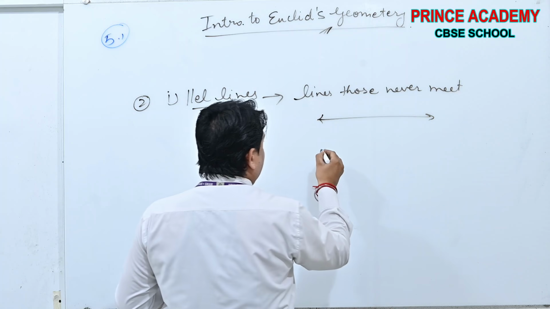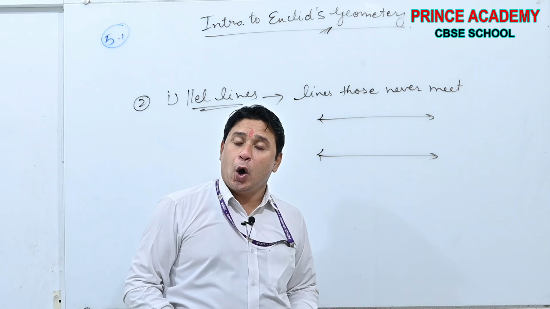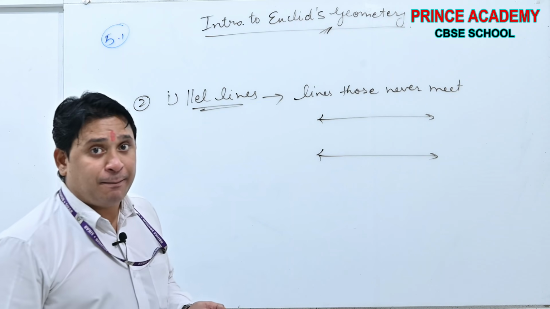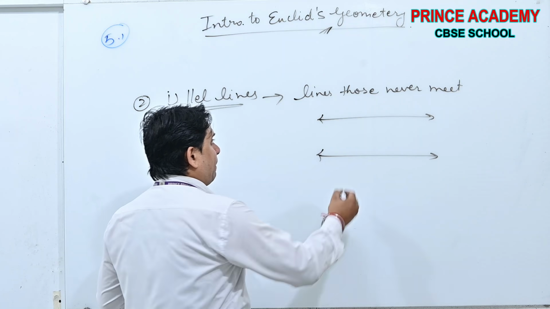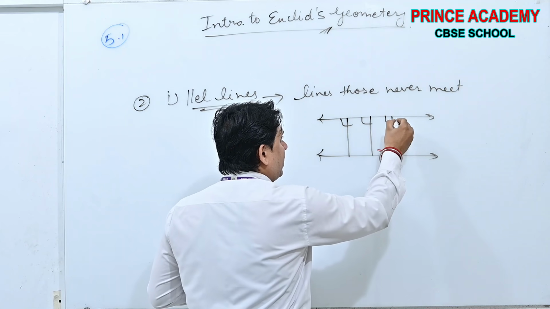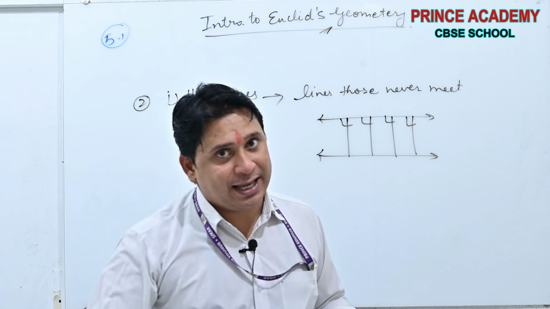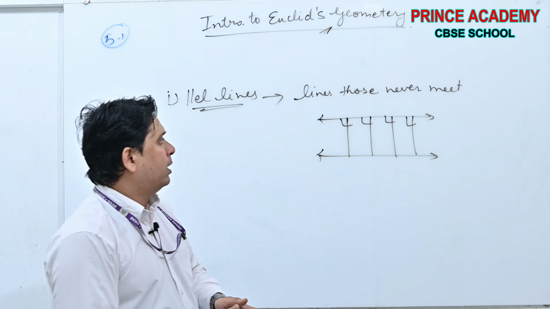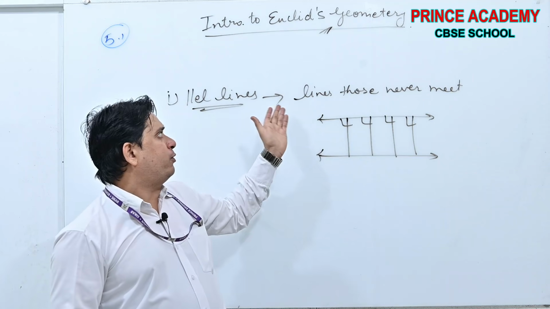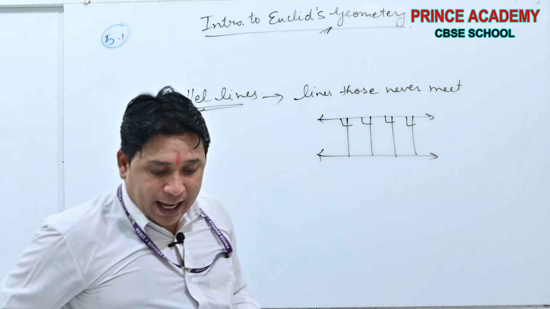See this example. Will the lines ever meet? No, they will never meet, which means these are parallel lines. In some books it is given that if the perpendicular distance between them is the same throughout, then the lines are parallel. Both are the same beta. Perpendicular distance between the lines is the same throughout, or these lines will never meet. These are parallel lines.